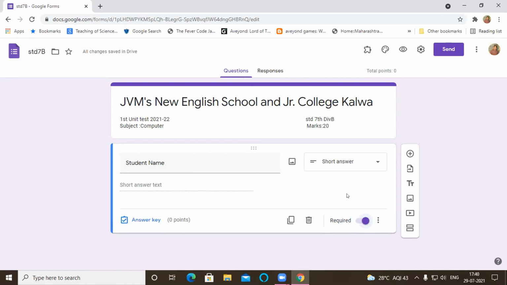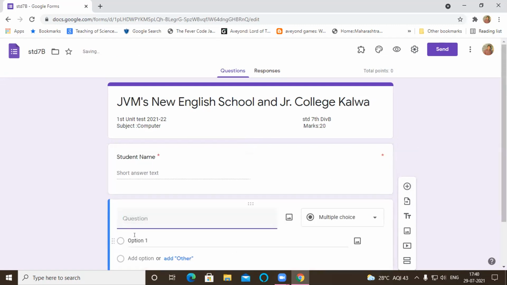Now I will take another question. So for the next question, you have to click this plus sign, which is given here as add question. There are so many things you can add. Regarding that, we will see afterwards. But this plus sign is for adding a question. So I will add another question now. First, I designed it for student name.